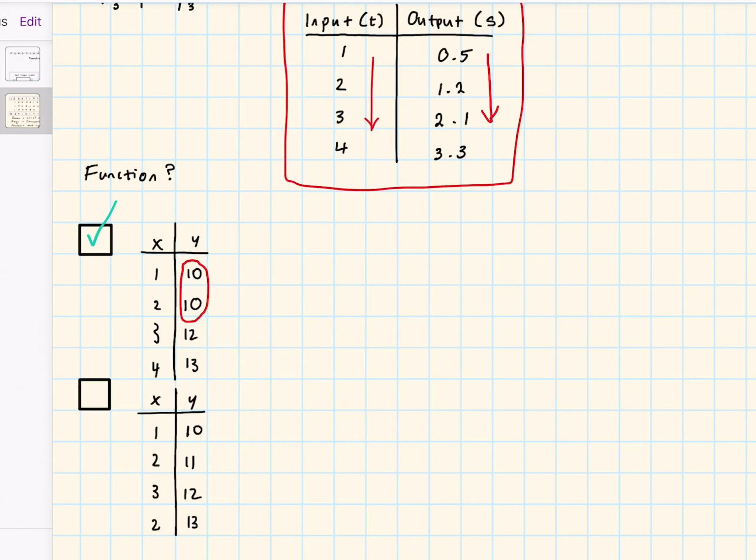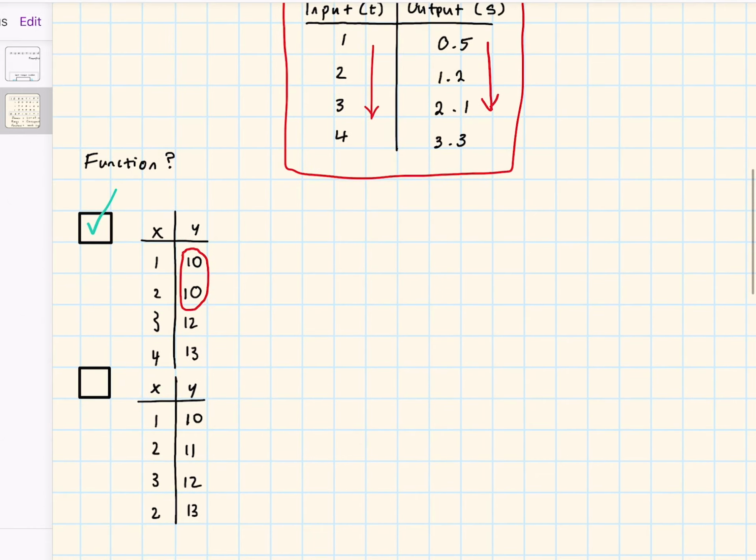Now, even though input 1 and input 2 both lead to the output of 10, that is totally fine in this situation, because the only thing that matters is that one input leads to one output. 2 inputs can totally lead to the same output. But as long as one input, or one x, doesn't lead to more than one y, then we're fine. This will make more sense as we try to graph these functions. Now, let's look at the second example. Is that going to be a function or relation? Take time to pause this video and try to figure this out on your own.